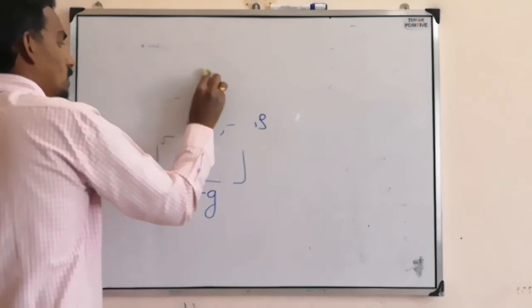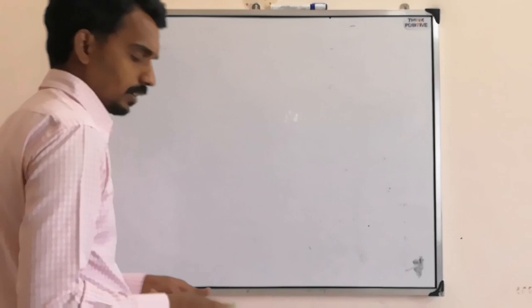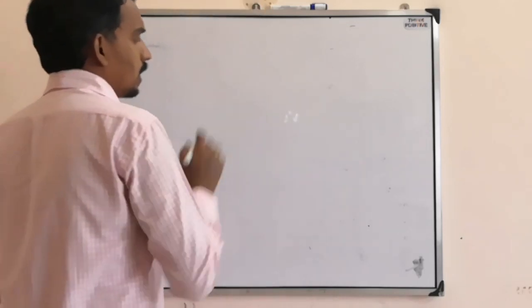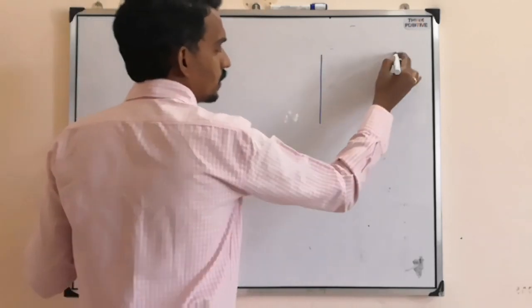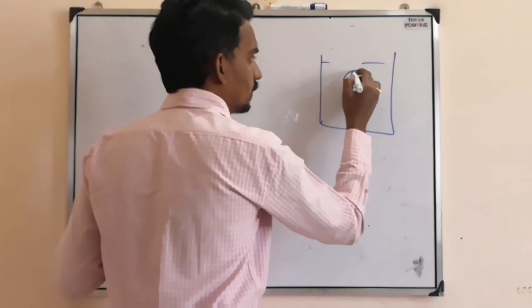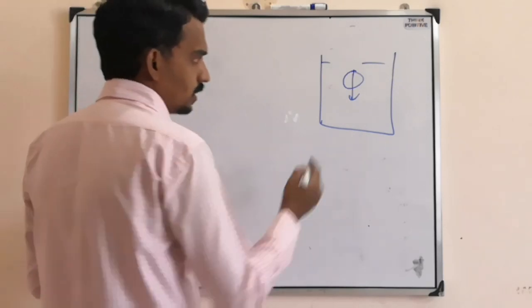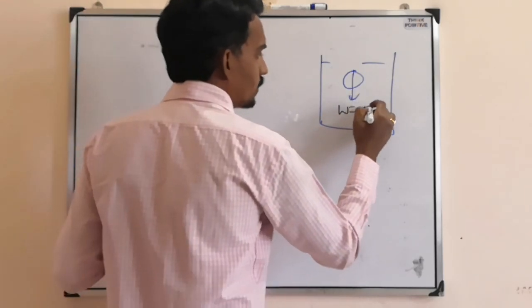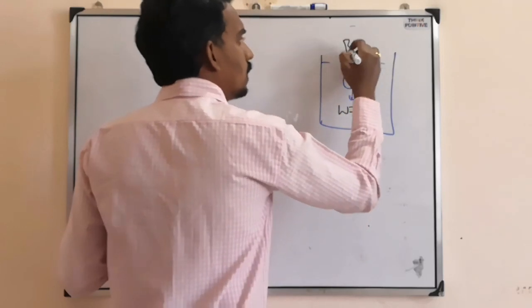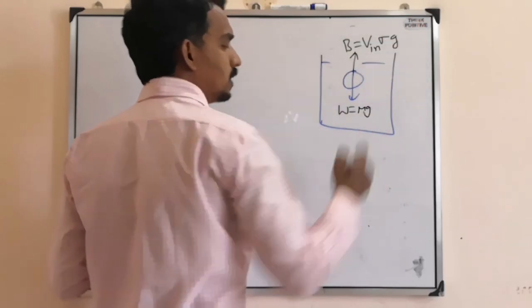Now, how will the question come? That is important. We understood the formula we have taken. Now, in case of sinking, when a solid is sinking, what they can ask is: there is a true weight mg, there is a buoyancy force V inside into sigma into g.